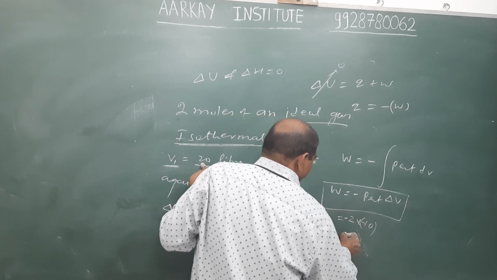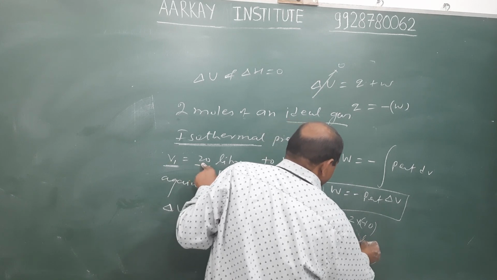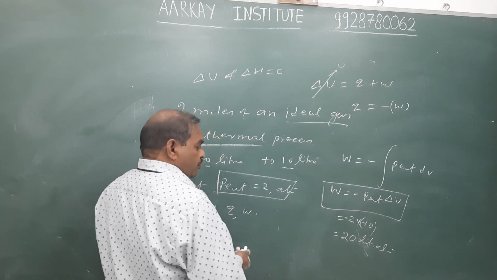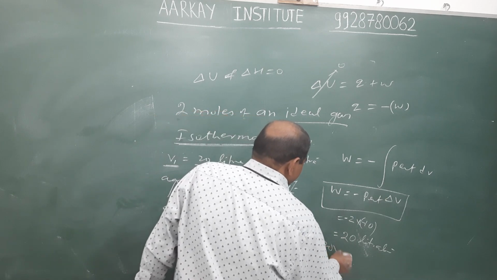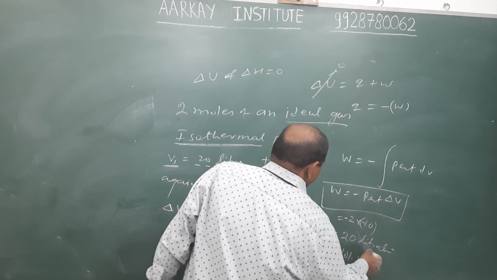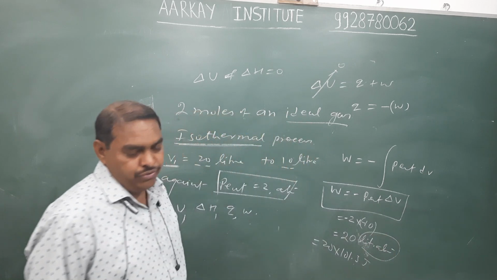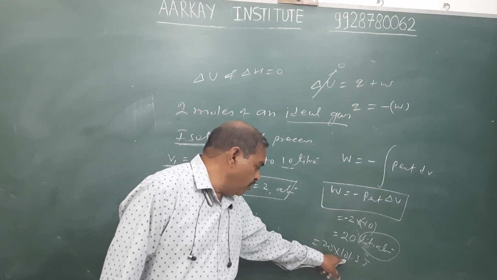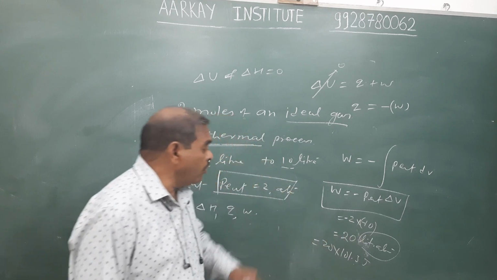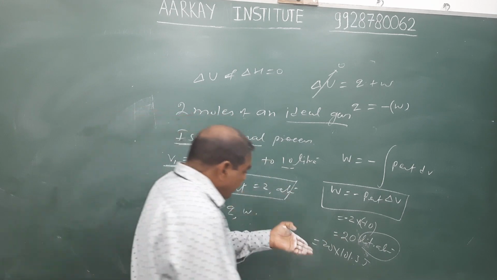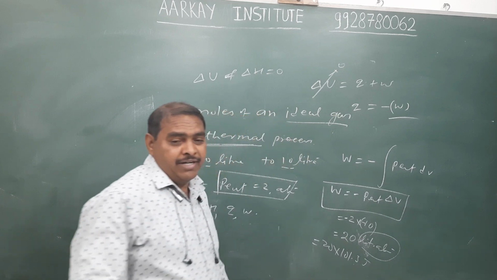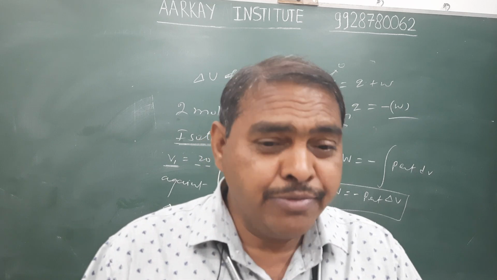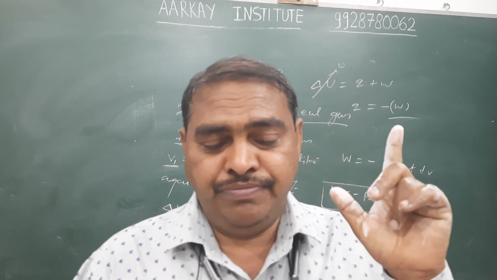Therefore, the work involved in this process is 20 liter atm, or we calculate in joule, then 20 into 101.3 joule, because 1 liter atm equals 101.3 joule, and hence the work involved in this process is 20 into 101.3 joule, and heat lost is the same amount. When the sign of W is negative, it means the system lost heat. When the system absorbs heat energy, then the sign of Q is positive.